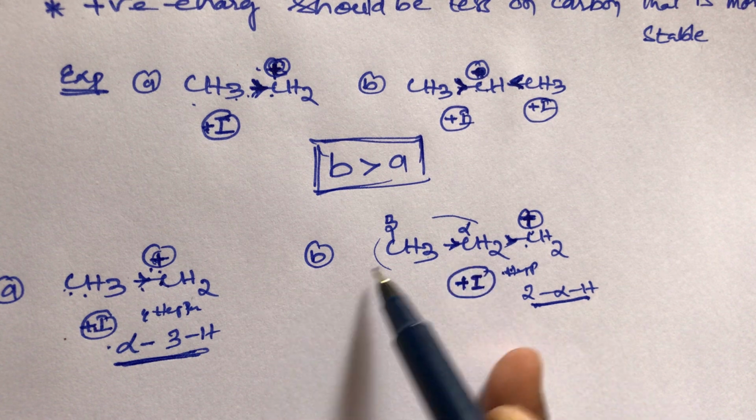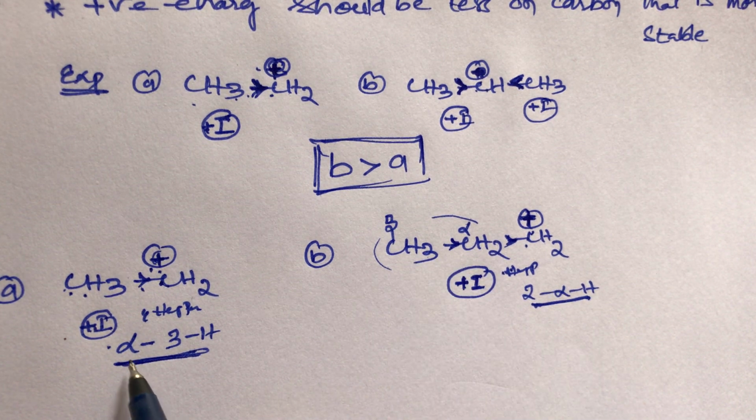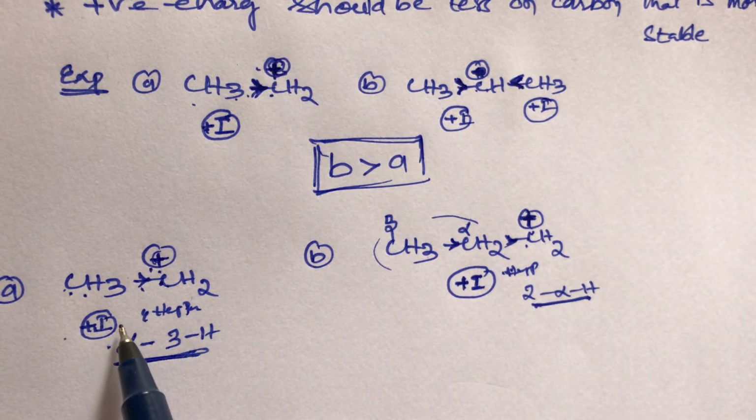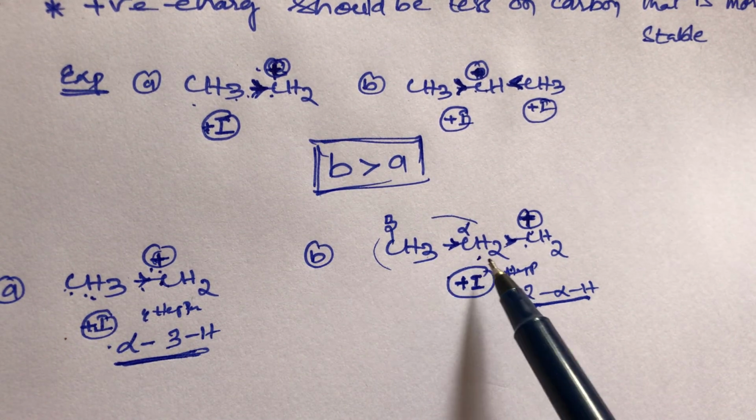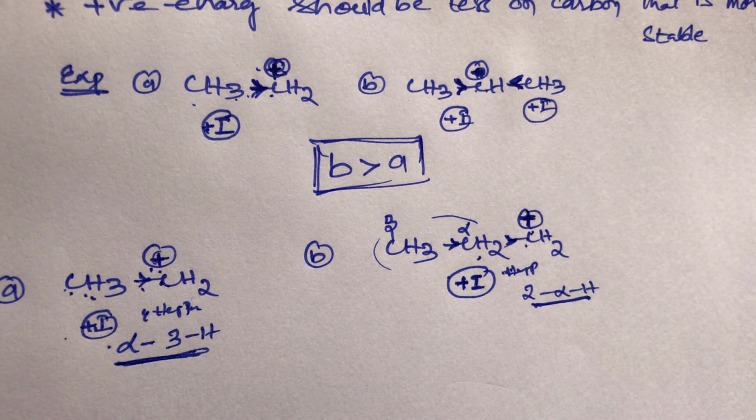According to the plus I group, compound B is more stable, but both compounds also have hyperconjugation. Compound A has 3 hyperconjugating hydrogens and compound B has only 2. So stability depends on hyperconjugation, and first priority goes to hyperconjugation, after that the inductive effect.